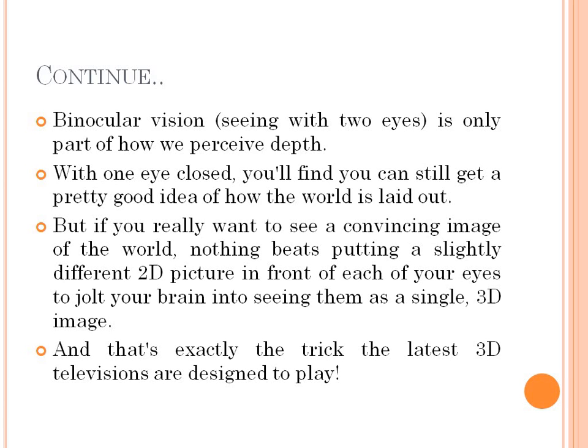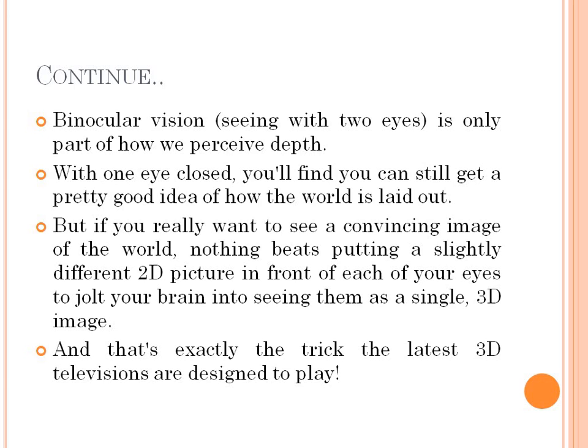But if you really want to see a convincing image of the world, nothing beats putting slightly different 2D pictures in front of each of your eyes, to jolt your brain into seeing them as a single 3D image, as I said previously.